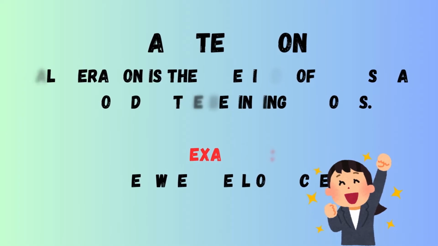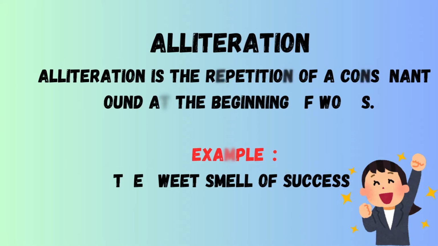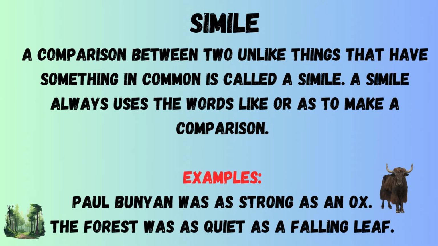Alliteration. Alliteration is the repetition of a consonant sound at the beginning of words. Here's an example: the sweet smell of success.